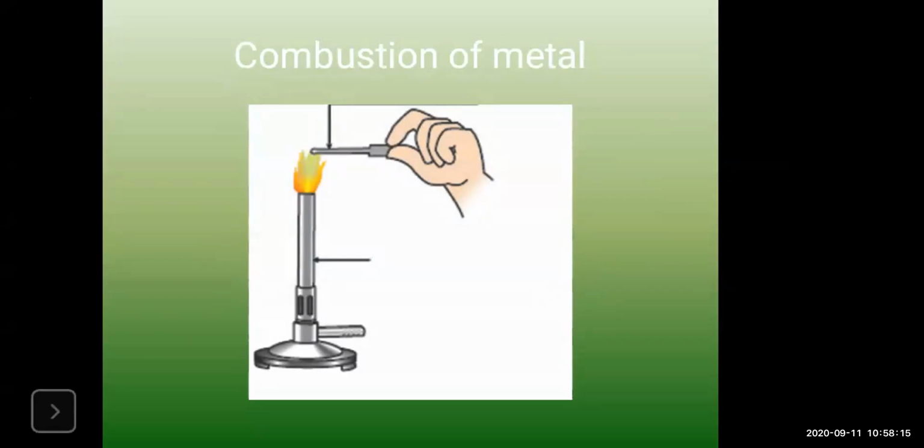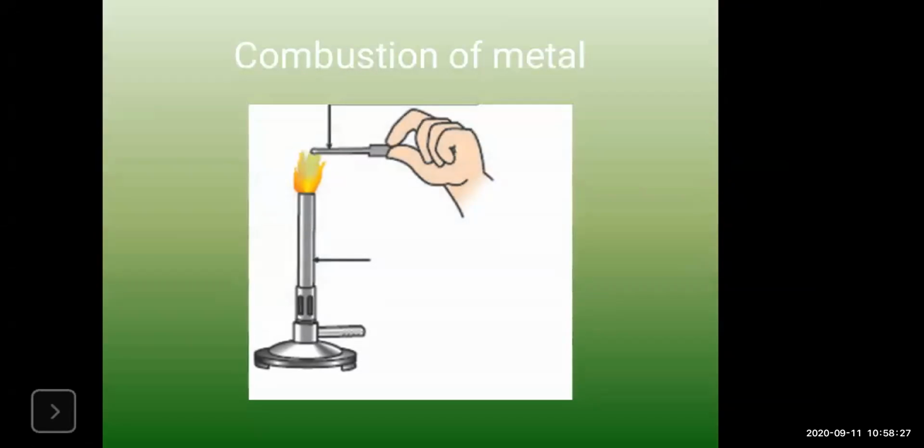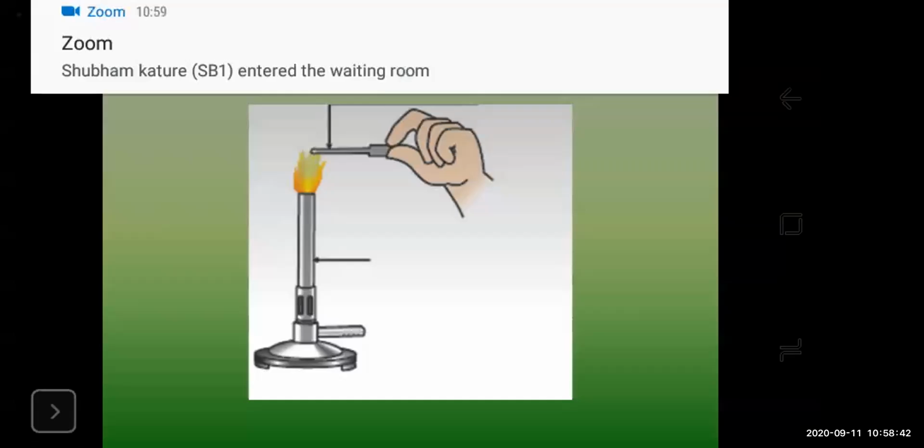Similarly, magnesium will form magnesium oxide. If you are taking aluminium, it will form aluminium oxide. Copper will form copper oxide. Iron will form iron oxide. Zinc will form zinc oxide. Lead will form lead oxide. In this way, all the metals react with oxygen in the air, forming oxides of that metal. And further it will react with water to form the hydroxide of the metal. So for example, magnesium will react with oxygen in the air to form magnesium oxide.